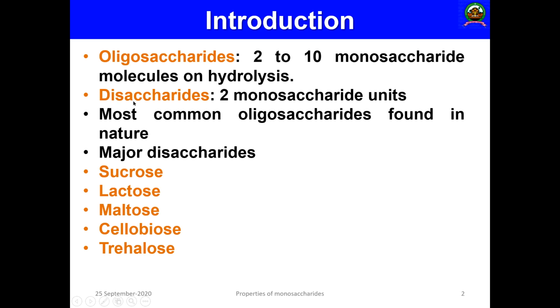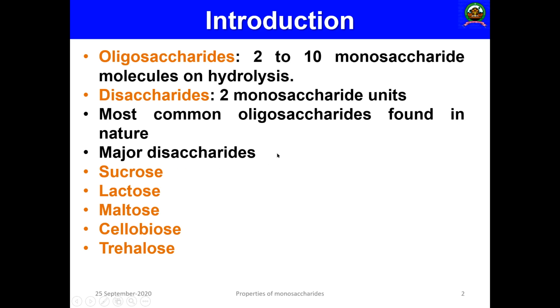So di means 2. If 2 saccharide units are there which are connected by glycosidic linkages, such kinds of saccharide units are known as disaccharides. The most common oligosaccharides found in nature are disaccharides. These are the abundantly found oligosaccharides in nature.